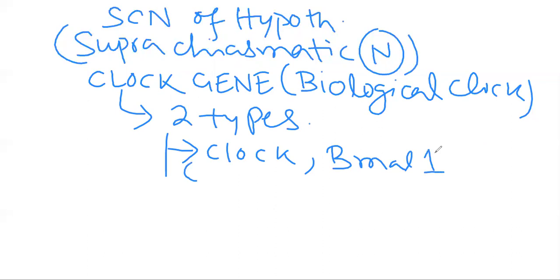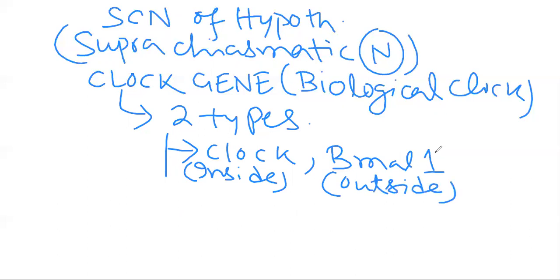This clock gene is present intracellularly, inside the cell, and BMAL1 is present outside the cell, by which this circadian rhythm is basically regulated.